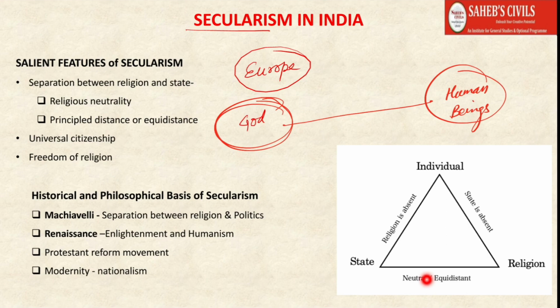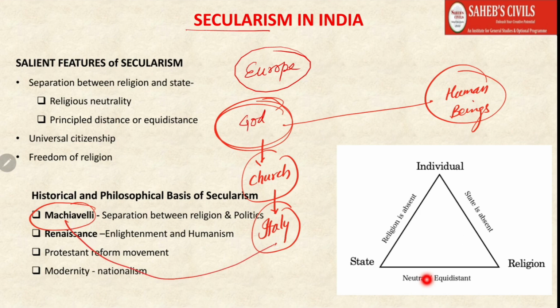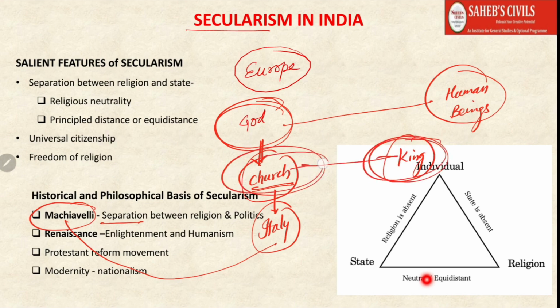Because of that, religion, or the church, will become less powerful. Remember that the church was located in Italy, that is Rome. And the thinker Machiavelli actually belonged to Italy, which was the seat of the Roman Catholic Church. So in the medieval ages, the church was very, very powerful. It was so powerful that it could execute kings. And because of that, there were two centers of power. One was the church, the other was the king.